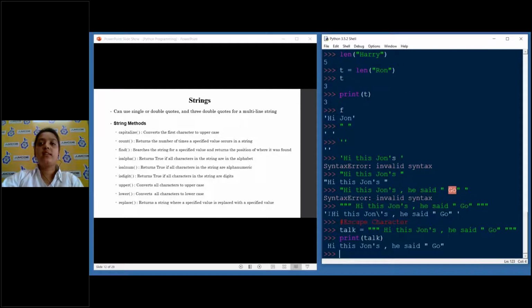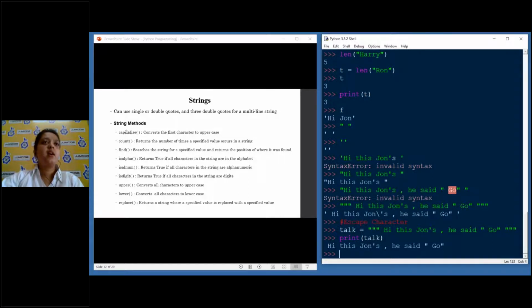Once you print talk, you see these additional quotations are not there. So it basically removes the unnecessary things and prints only the things which are required. So this is John's, he said, go. All these additional escape characters are basically a raw string, because we are not assigning this to any kind of variable, that is the reason we got this output. We assign characters to variables, and we use the print statement to print these kinds of sentences. Okay, this was all on the quotation hierarchy.